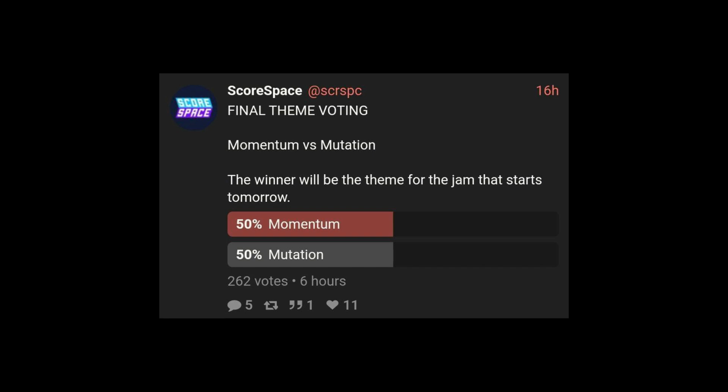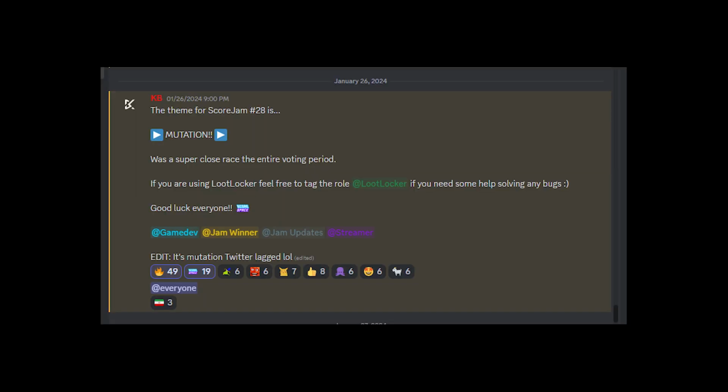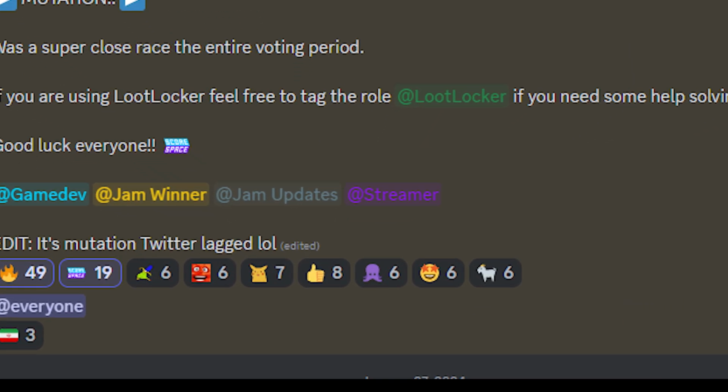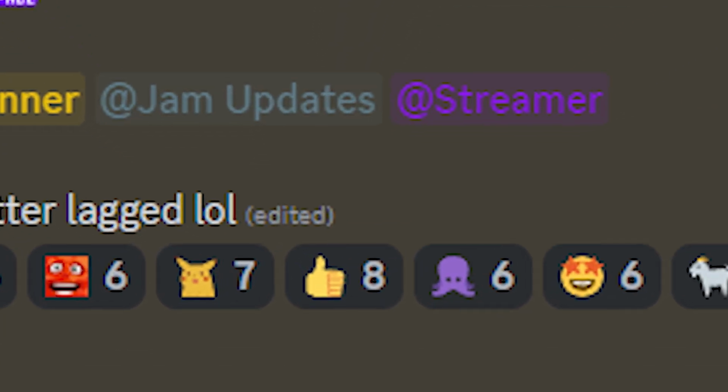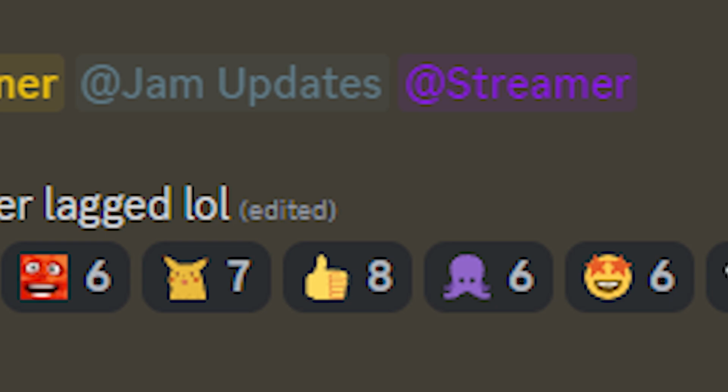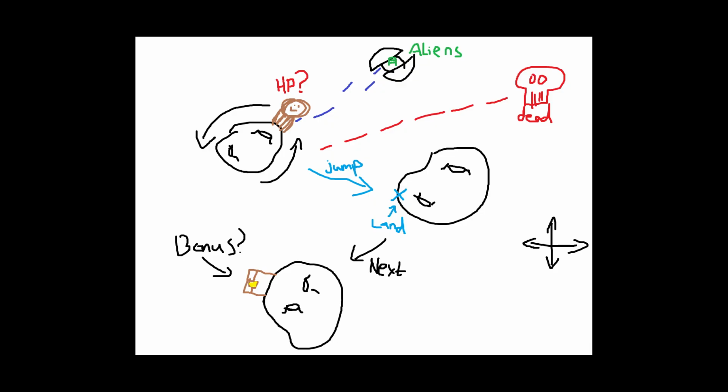And for the theme of the jam, it was a very tight race between momentum and mutation, but eventually it was mutation. And it was such a tight race that the host even decided last minute to change the theme. We were already brainstorming for an idea for momentum with a monkey jumping from planet to planet. Unfortunately, others weren't on time seeing the theme change.